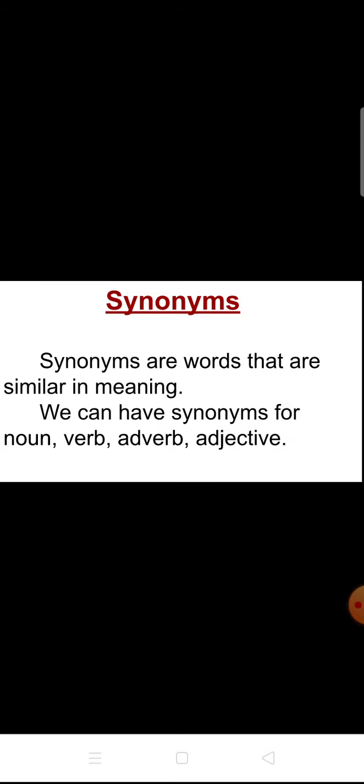Okay, synonyms. What do you mean by synonyms? Synonyms are words that are similar in meaning, the same meaning, but the word is different. We can have synonyms for noun, verb, adverb, adjective.